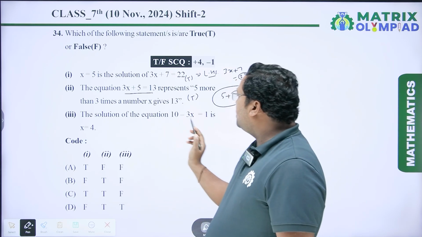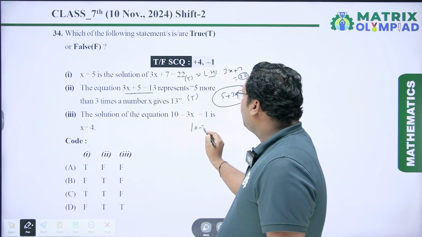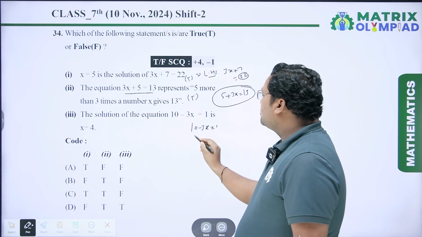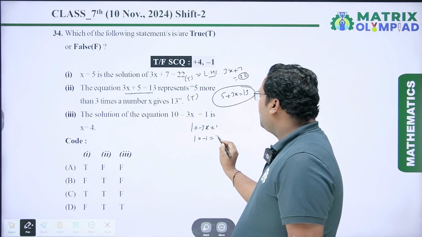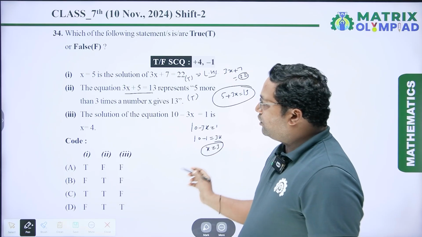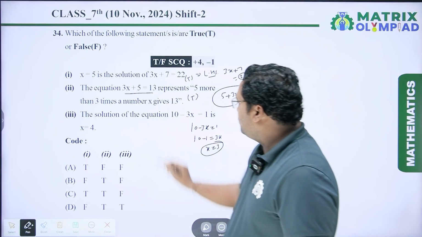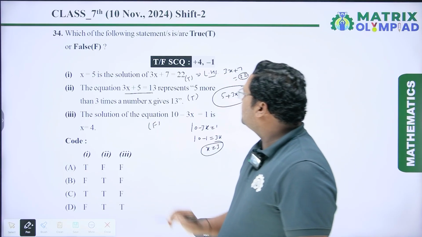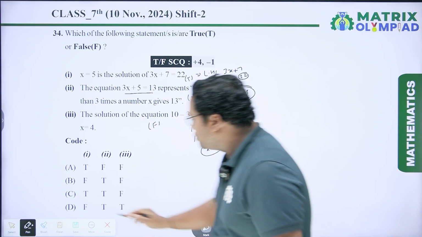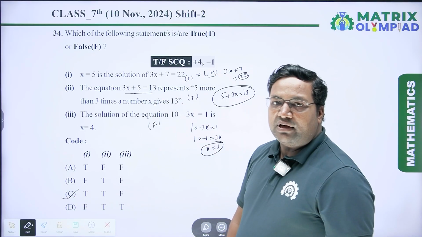Next is the solution of the equation 10 minus 3x equal to 1. So we have to solve this equation. So 10 minus 1 equal to 3x, or x equal to 3. So x equals 3, but it is given x equal to 4. So this statement is a false statement. So the true answer is TTF, which is option C. So option C will be the right answer.